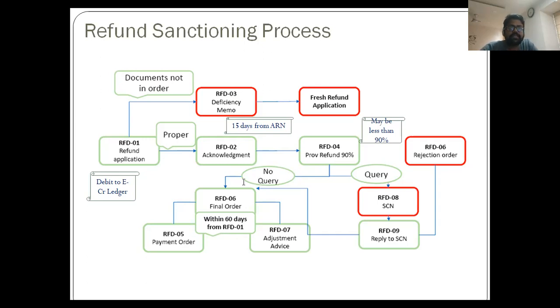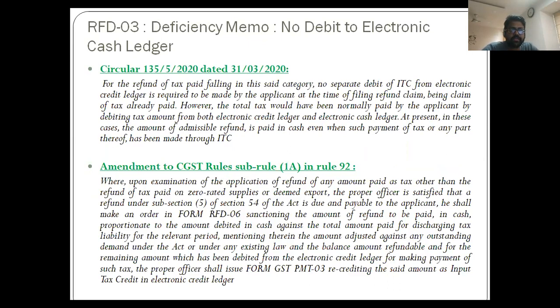In the present case, in the case study that we saw, the deficiency memo has been issued in RFD03. The reason stated by the officer is that there is no debit to the electronic cash ledger when the refund is applied for. So probably he has seen, let's say, that the September refund is claimed and in February they see that there is no liability.